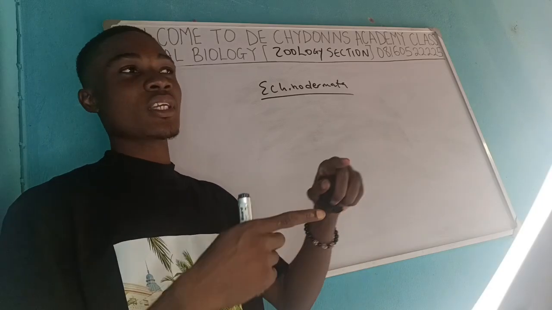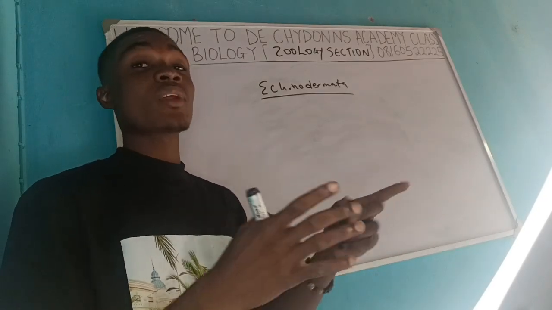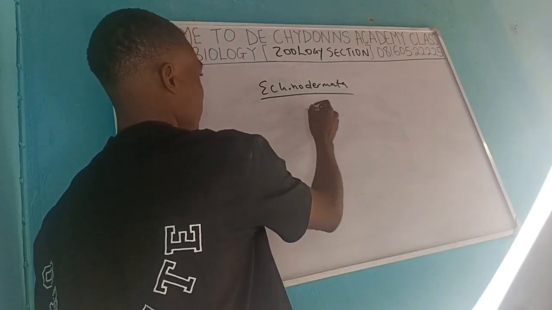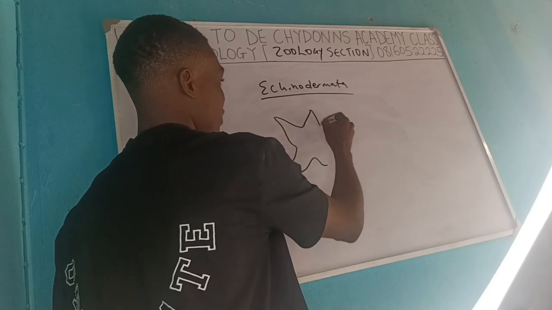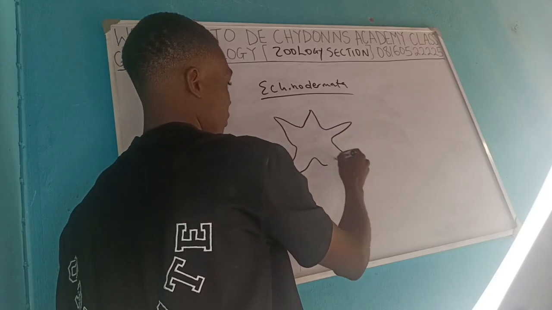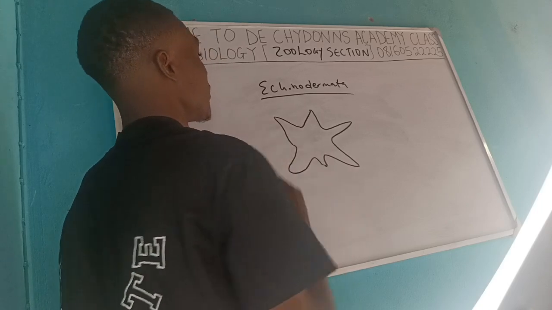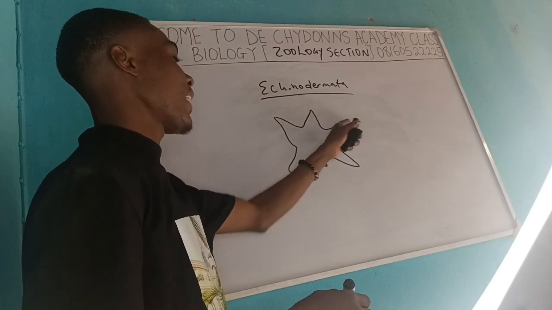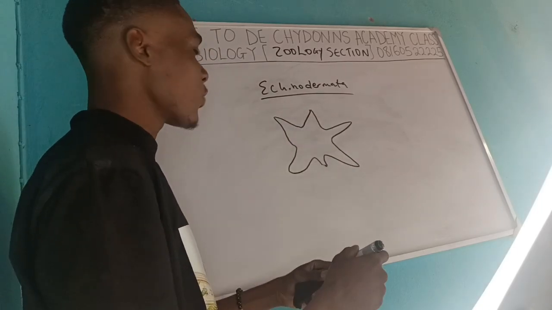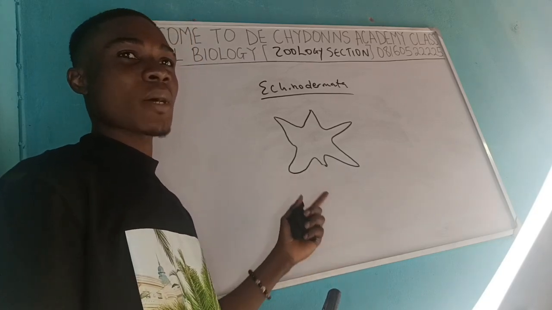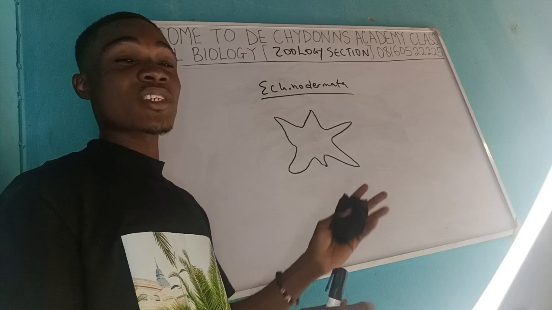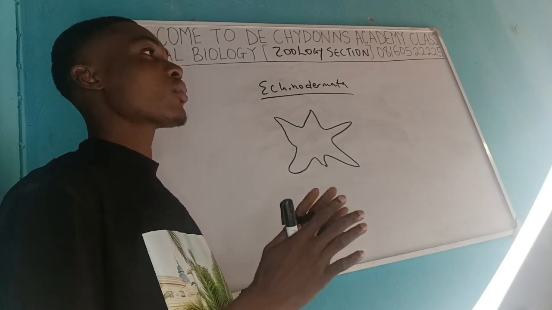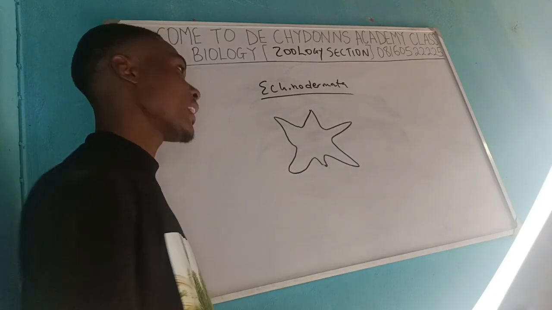The edges of their body are usually sharp. They look like a star this way. All these are the spiny ends that they have. One interesting feature about these ones is that they are the invertebrates most closely related to the chordata.